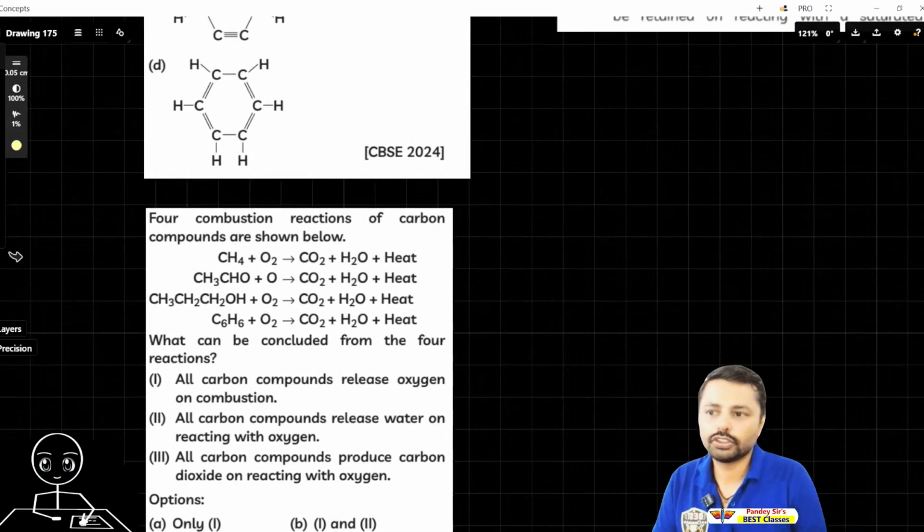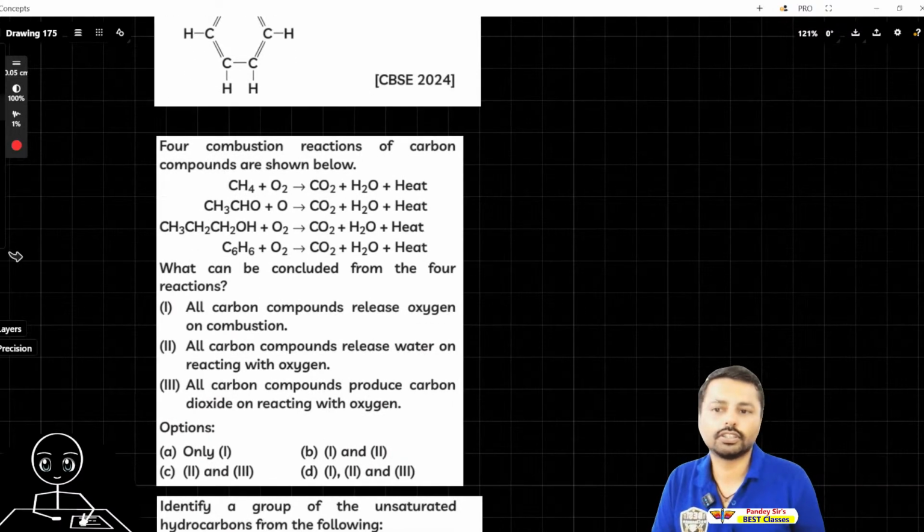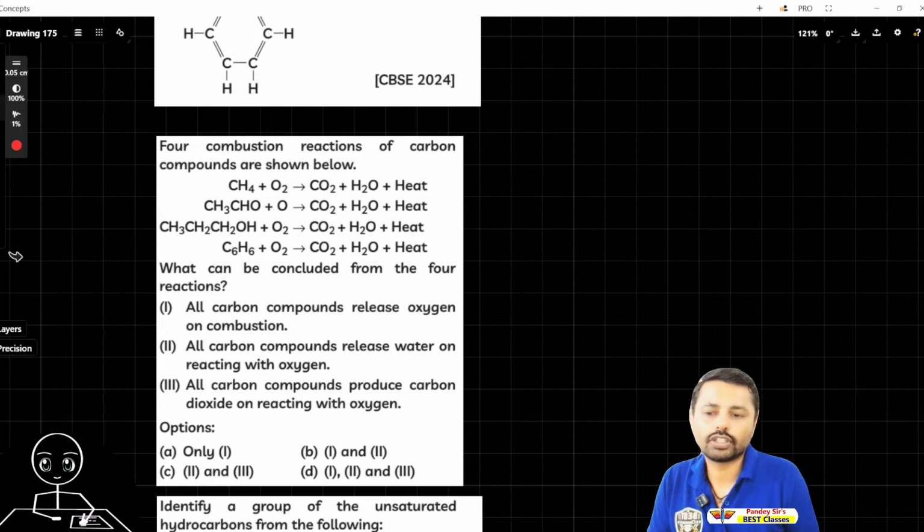Keep in mind this question was asked in the CBSE 2024 exam. Combustion reactions of carbon compounds are shown below. Here methane plus oxygen, here CH3CH2OH, ethyl alcohol plus oxygen, and so on. What can be concluded from the 4 reactions? All carbon compounds release oxygen on combustion?